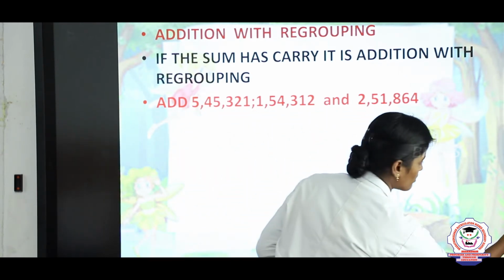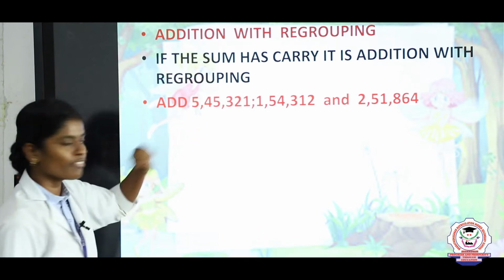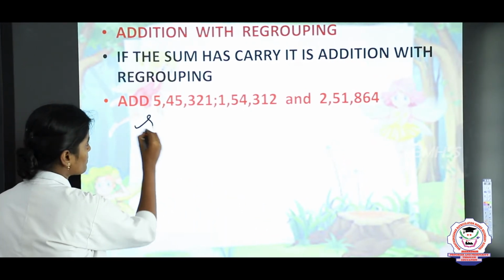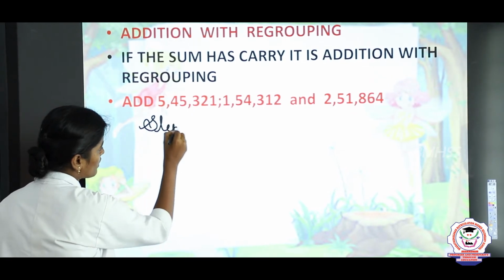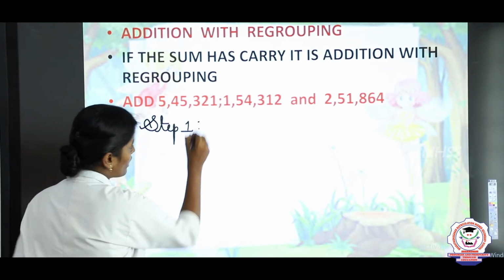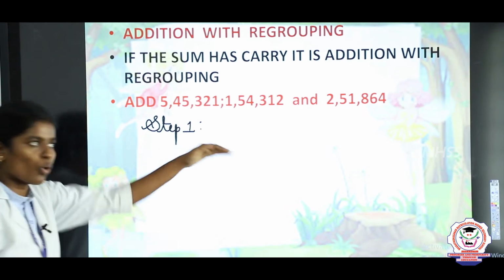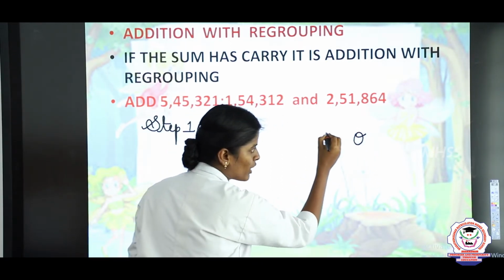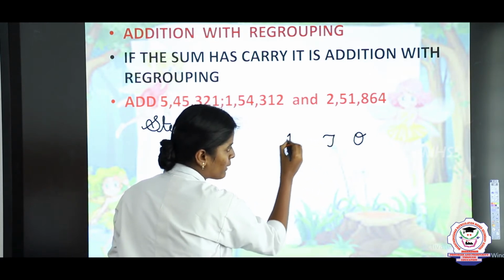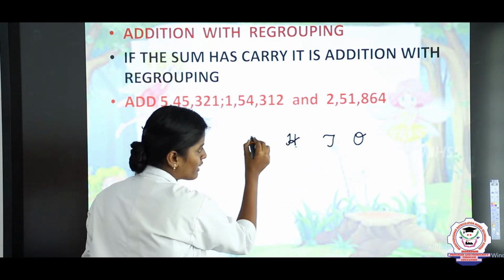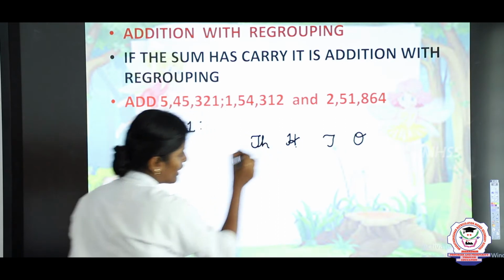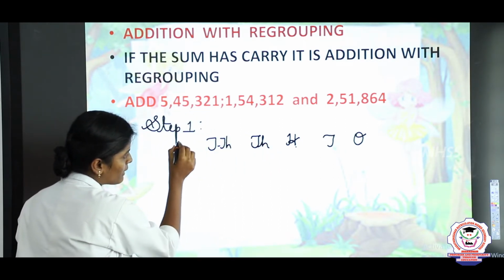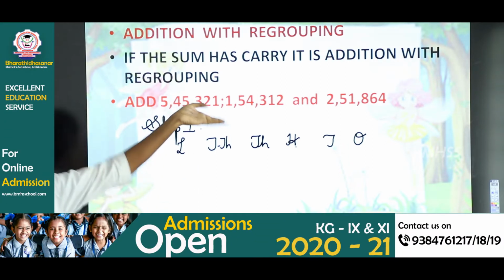Listen. First you should write the place values. What is step 1? Step 1, we are going to write the place values. What is the first place value? Ones. The second place value is tens. The third place value is hundreds, the fourth place value is thousands, the fifth place value is ten thousands, and the sixth place value is lakh. Now we are going to arrange the numbers.